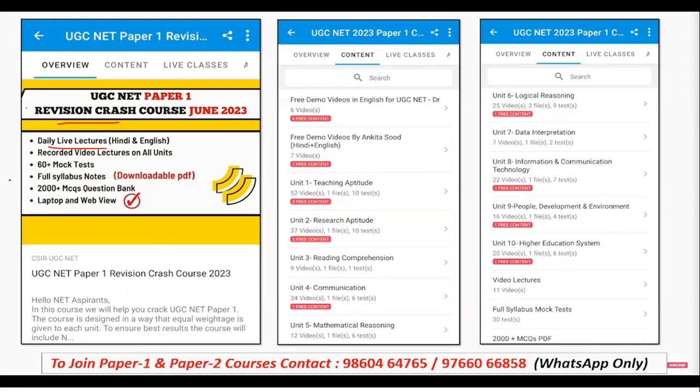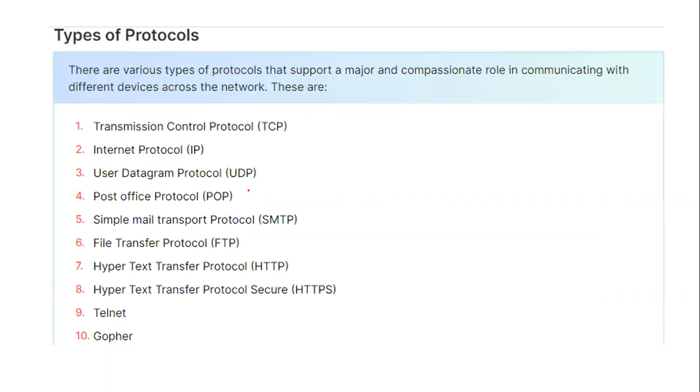So yes, without any delay, let's start with the important revision topics for ICT, that is Information and Communication Technology. The very first topic which we are going to see is protocols. Based on these protocols, you definitely have certain questions. Under protocols, let's first try to understand the major types of protocols. These types are listed, but you do not have questions on every one of them. There are specific protocols like Internet Protocol, SMTP, FTP, HTTP and HTTPS. These questions are very common, so we will have a look at all these protocols.